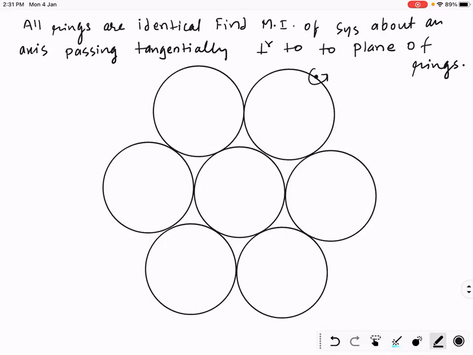This axis is perpendicular to the plane of the rings. Okay. Do you want to see the 3D diagram or did you understand the question? Understood? Okay.